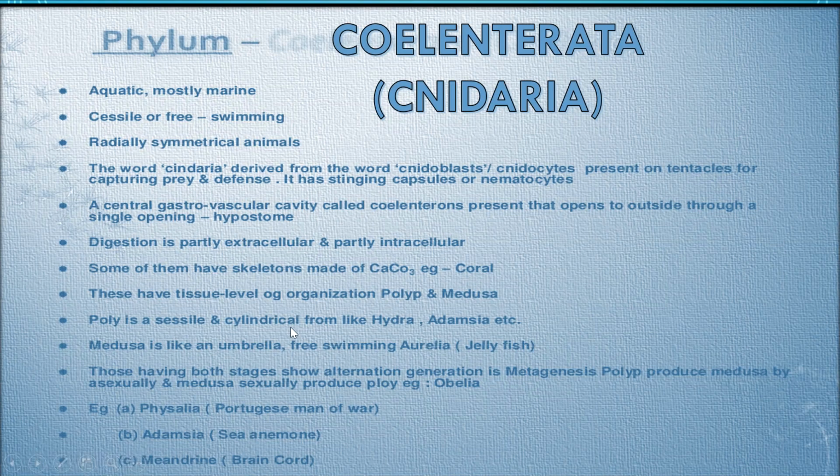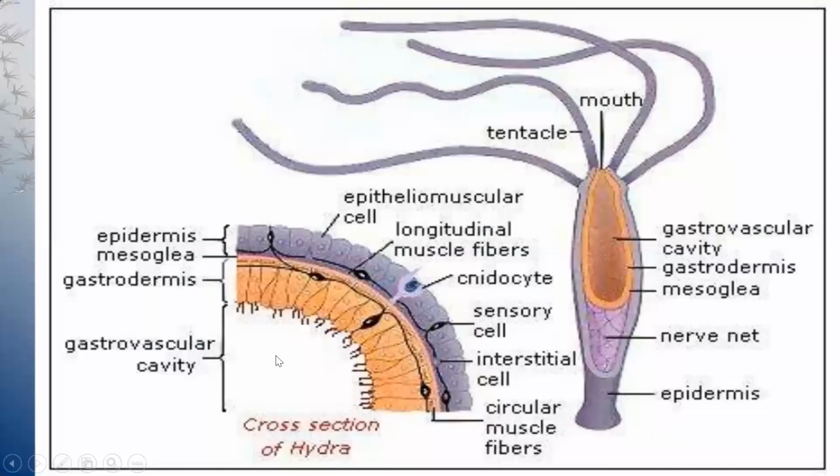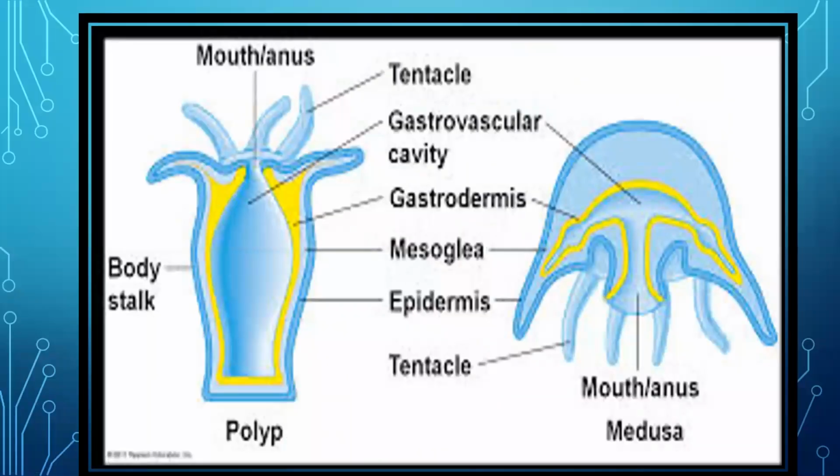Polyp is sessile, cylindrical form. For example, Hydra, Adamsia, that is polyp. And medusa is free living and it is an umbrella shape, that is in Aurelia. Let me show you. See, this is the polyp stage.